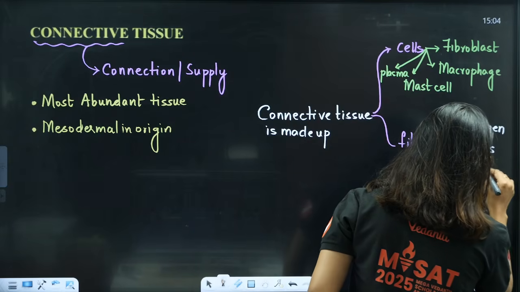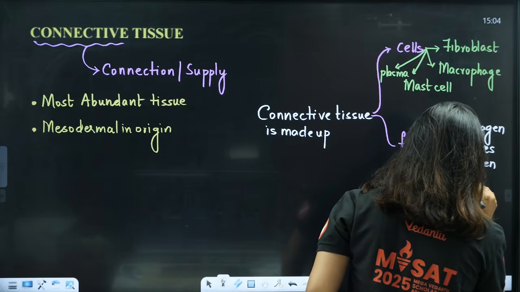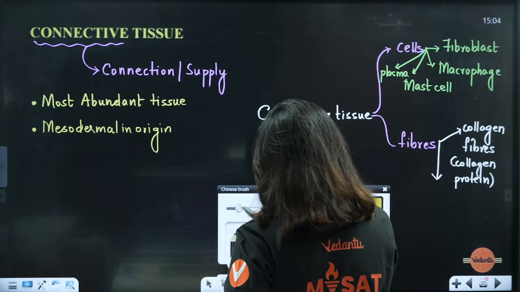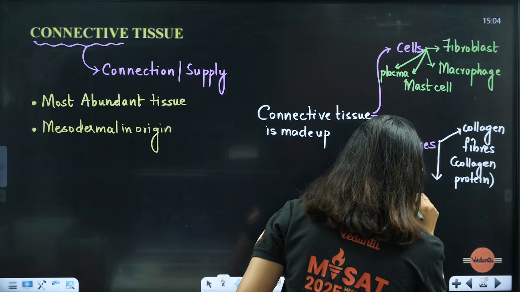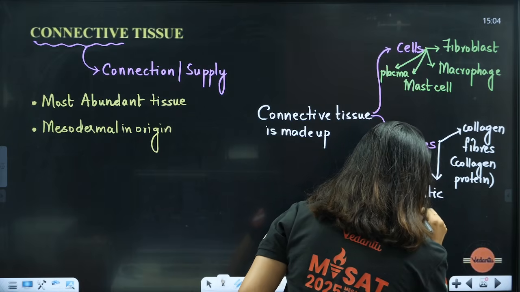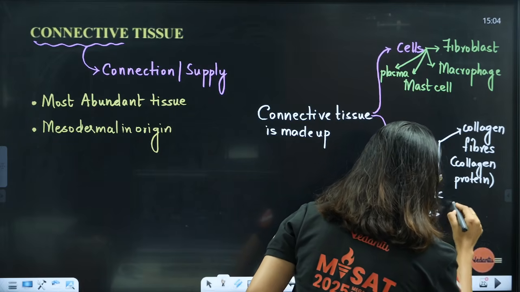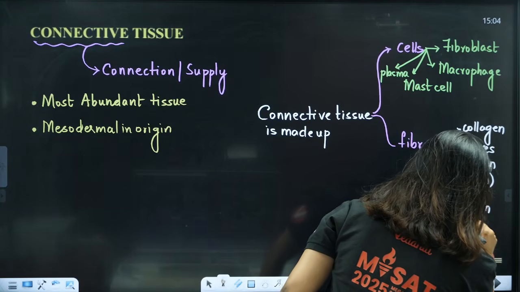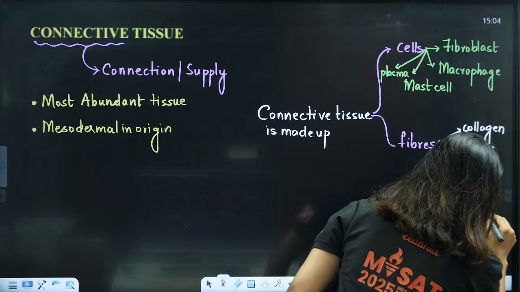Then there is another fiber, students, that is called the elastic fiber, which will be made up of elastin protein.